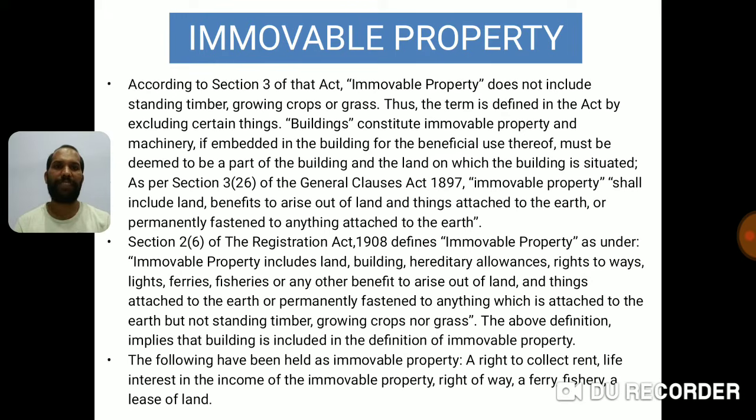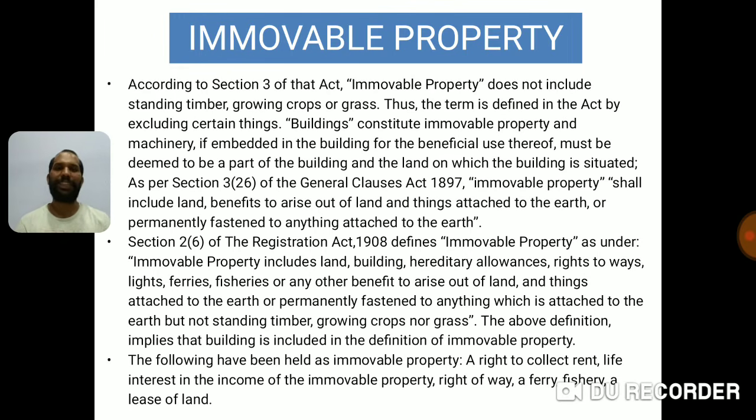Let's move on to the third definition, which is covered under the Registration Act 1908, which defines immovable property as: immovable property includes land, building, hereditary allowance, rights to ways, lights, ferries, fisheries, or any other benefit to arise out of land, and things attached to the earth or permanently fastened to anything which is attached to the earth, but not standing timber, growing crops, nor grass.